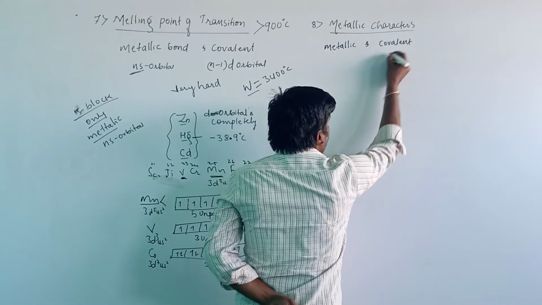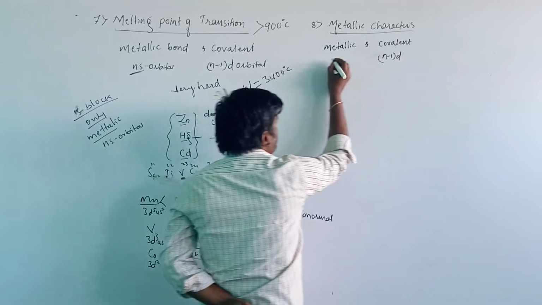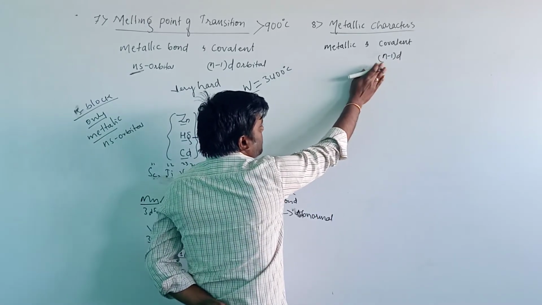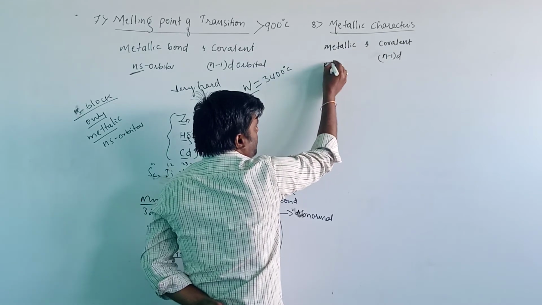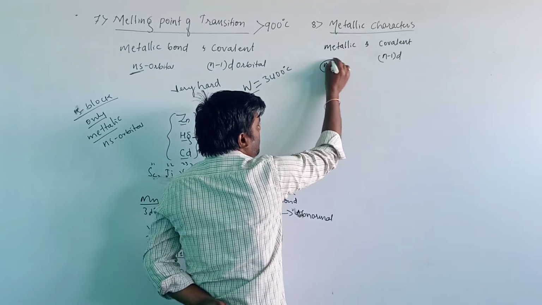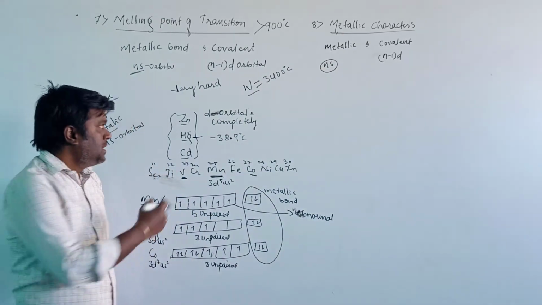The covalent bonds are mainly due to the (n-1)d electrons. The electrons present in the (n-1)d are responsible for the formation of covalent bond, and the electrons present in the ns orbitals are responsible for the formation of a metallic bond.